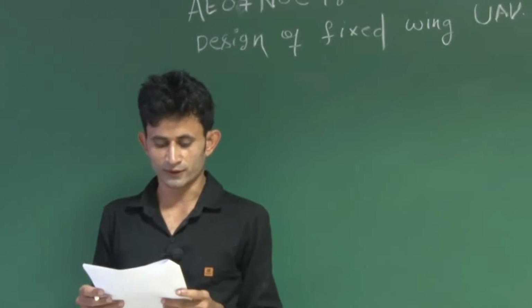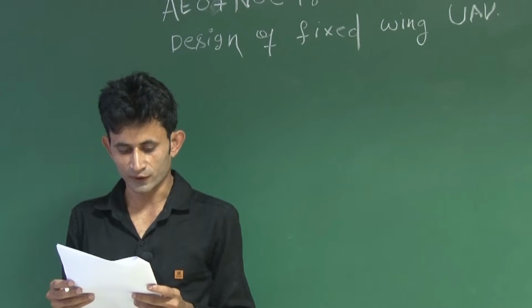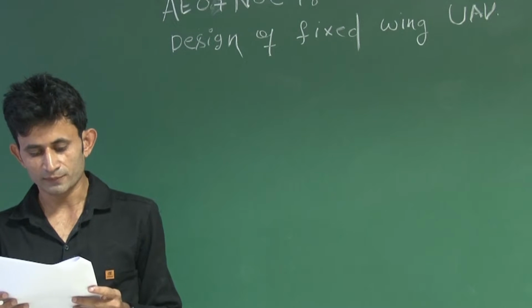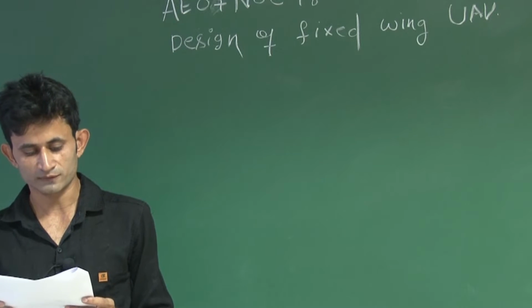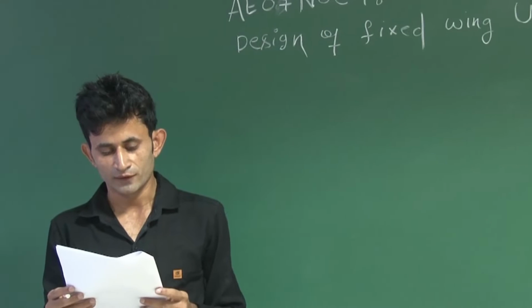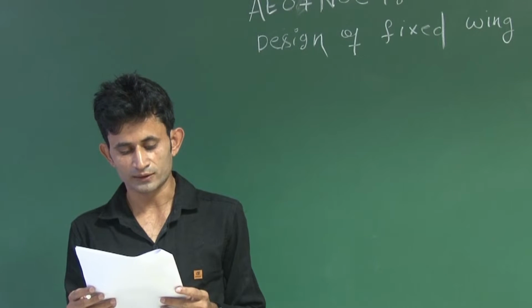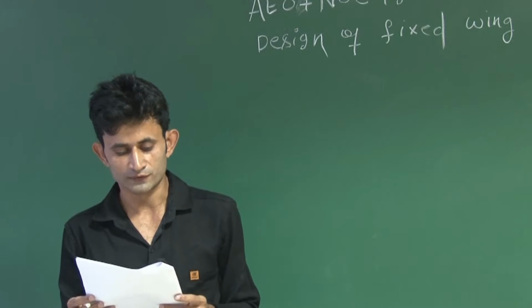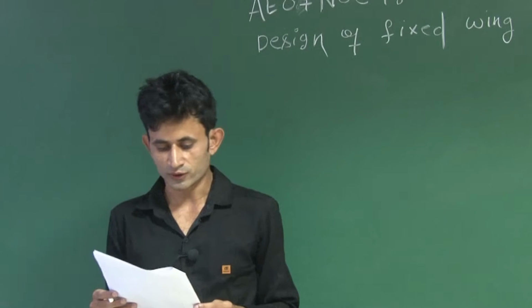In question 1 you have to answer the following question. The unmanned aircraft can be classified based on: the first option was the size of the unmanned aircraft, the second was the weight of the unmanned aircraft, the third one was the mode of operation, and the fourth one is all of these. So by seeing the question you can directly say that.